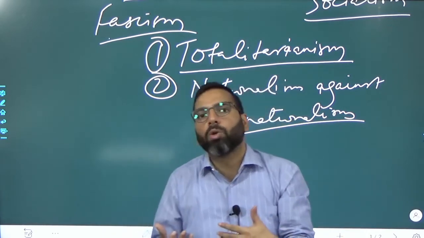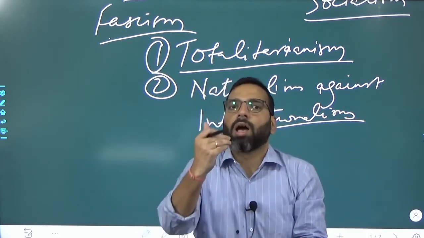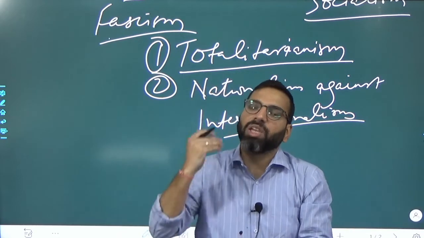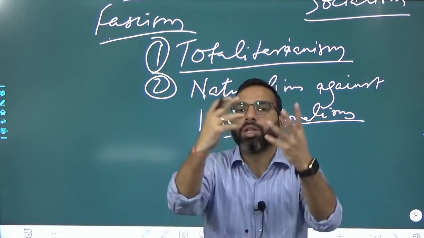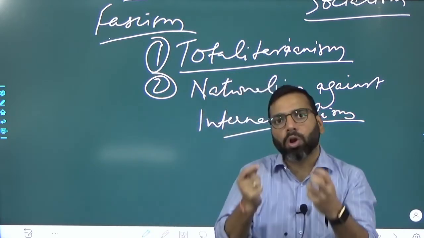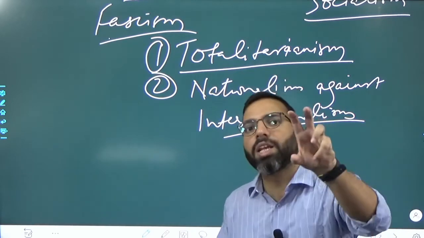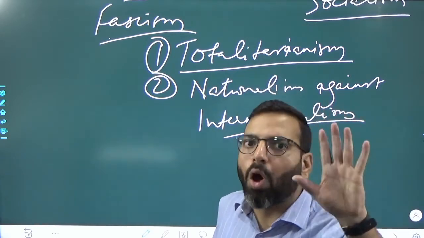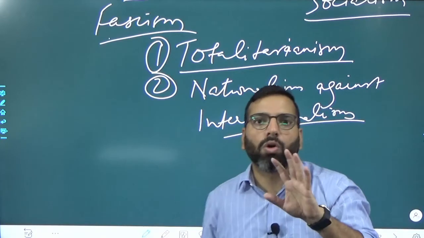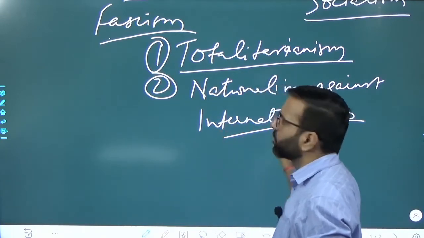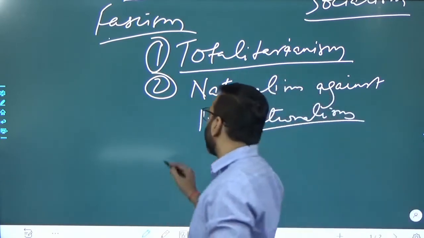And how can we do it? By increasing our military power, by achieving self-sufficiency, and therefore nationalism, or the work for a nation, making the nation strong, is the main motive of your fascist government. So nationalism against internationalism is again a second feature.